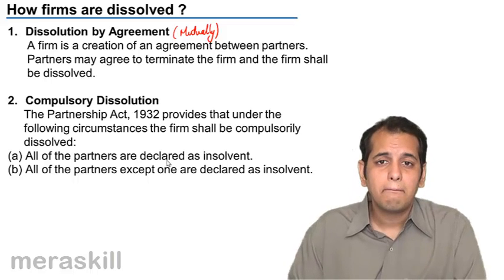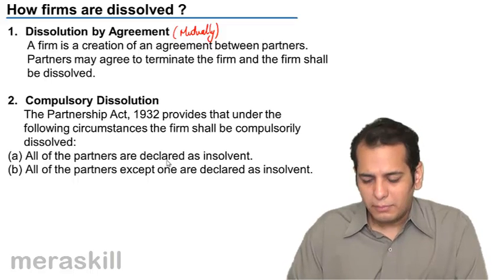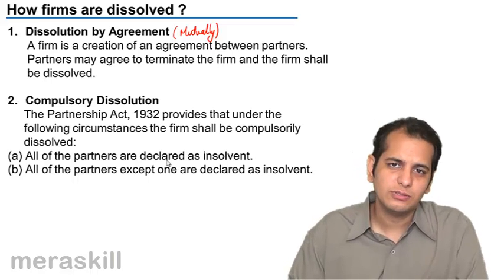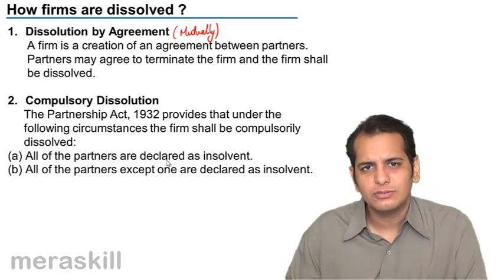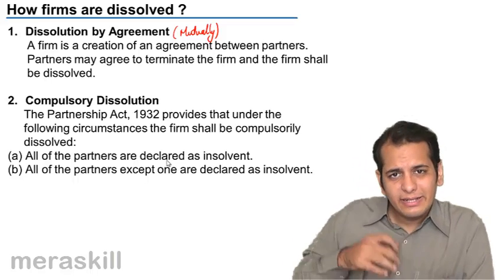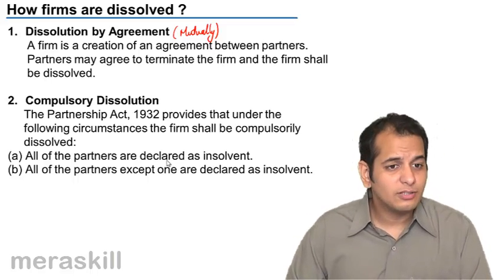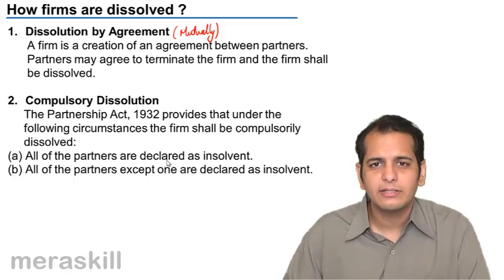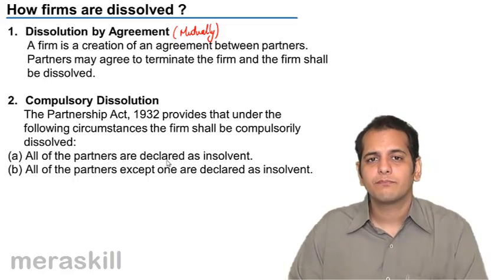The logic is partnership is a relation between two or more persons. But here, there's only one person who is solvent, who will be able to do business. Then, if one person has to do business, it becomes a sole proprietorship. It doesn't remain a partnership, it gets reduced to a sole proprietorship, and thus the firm has to be dissolved. Because others anyway won't be participating, they are insolvent, they won't be contributing, they won't be deciding, they won't be managing, they won't be entering into contracts. There's only one person who will be doing all this.